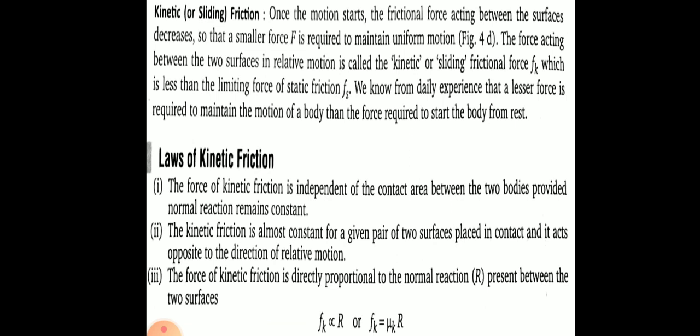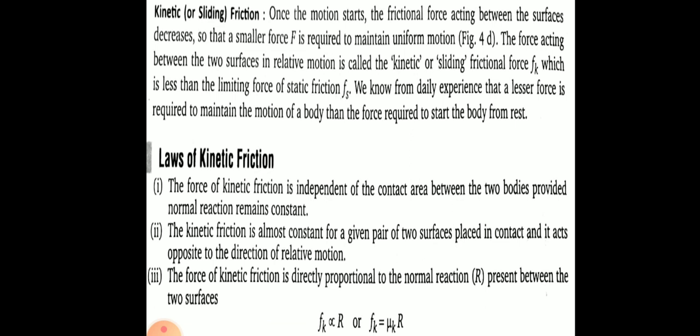Laws of kinetic friction are very similar to laws of static friction. There is slight difference. First point, force of kinetic friction is independent of contact area of the two bodies, while it is dependent in case of static friction.